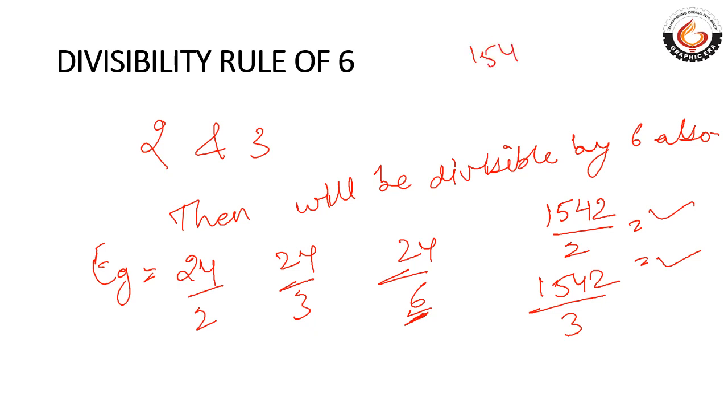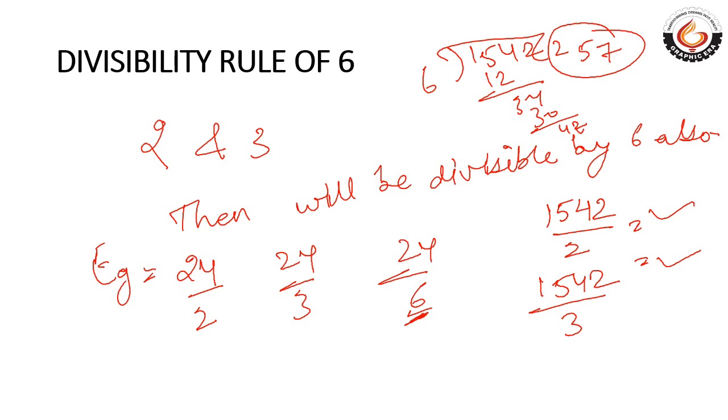Let's check. 1542 divided by 6. 6 2s are 12, 34, 6 5s are 30, 42 and 6 7s are 42. Remainder is 0. So this number is also divisible by 6. Got it? Now the next one is the divisibility rule of 7.